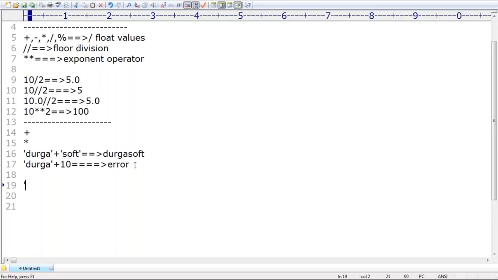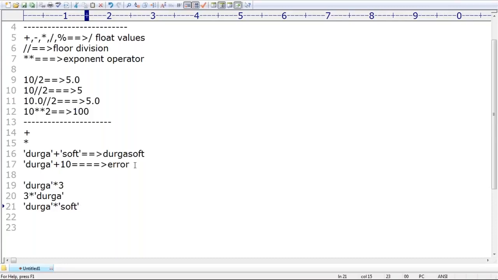Next, here I cover Durga into 3. Is it valid or not? Yes. What is the output by default? Durga 3 times. What about 3 Durga? Is it valid or not? Yes, no problem at all. Either Durga into 3 or 3 into Durga, both are always the same. This is called the multiplication operator or repetition operator, right? Okay. Now I want to take Durga and next soft, like this. What output do we get by default? Okay, invalid.